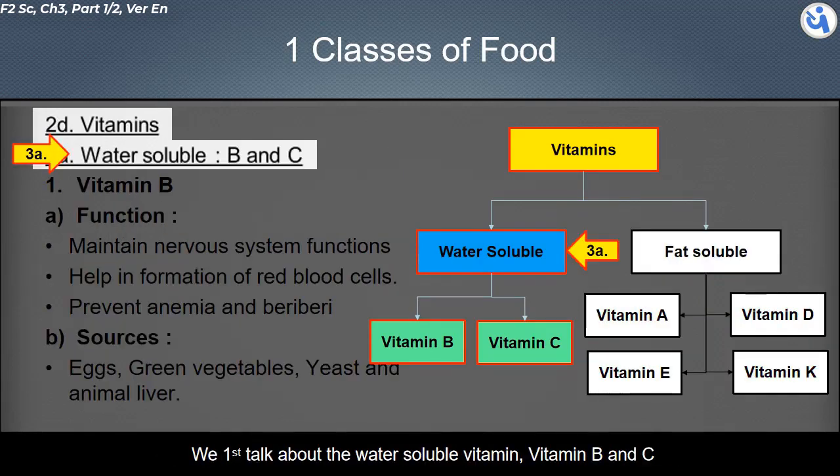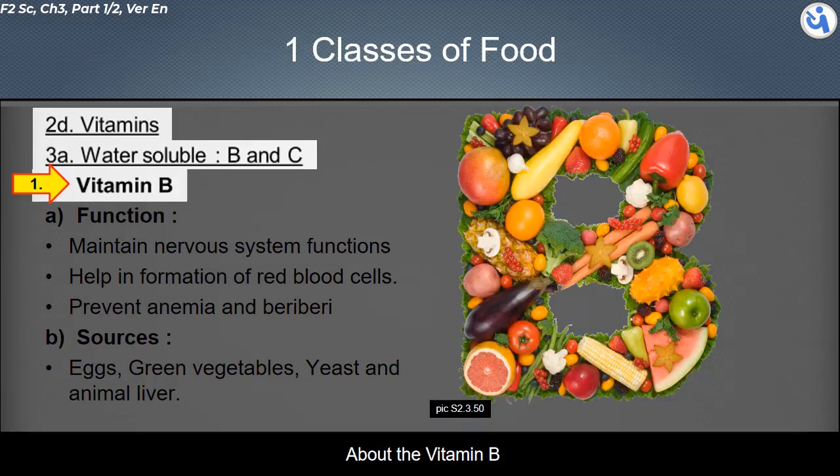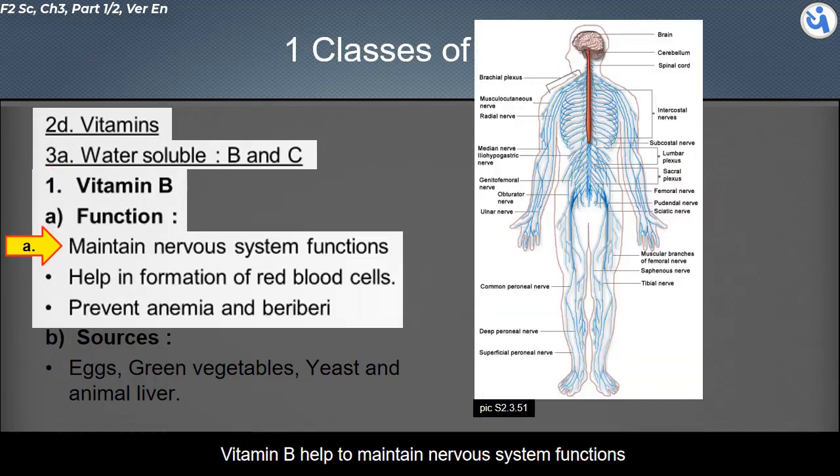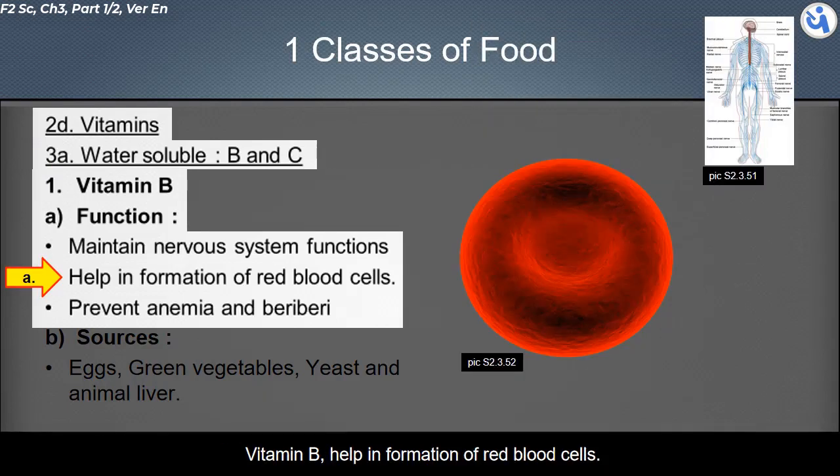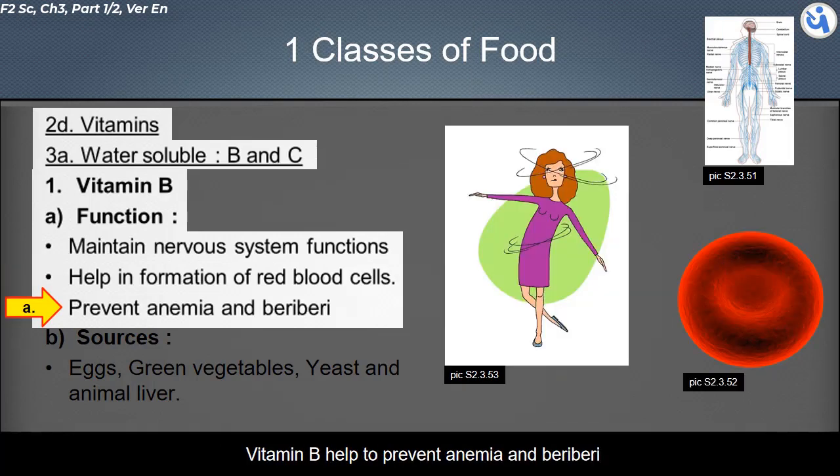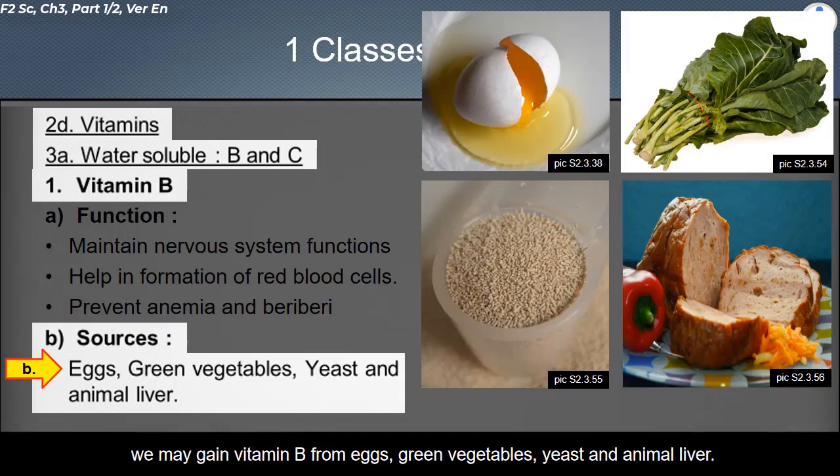We first talk about the water-soluble vitamins, vitamin B and C. About vitamin B: vitamin B helps to maintain nervous system functions. Vitamin B helps in the formation of red blood cells. Vitamin B helps to prevent anemia and beriberi. We get vitamin B from eggs, green vegetables, yeast, and animal liver.